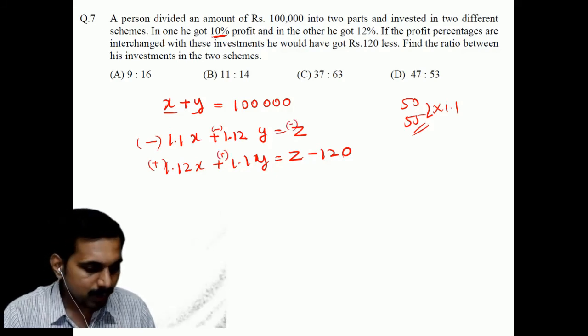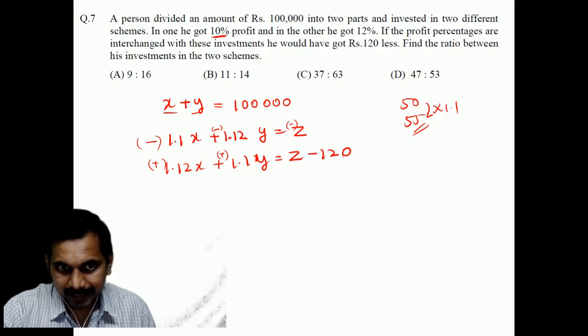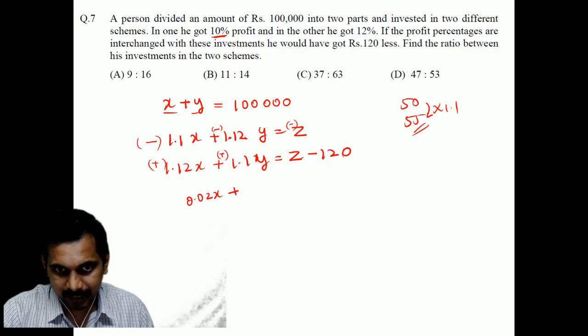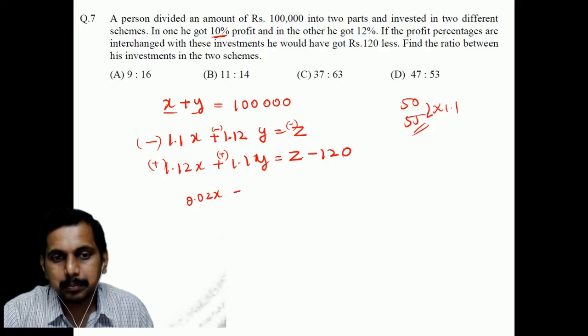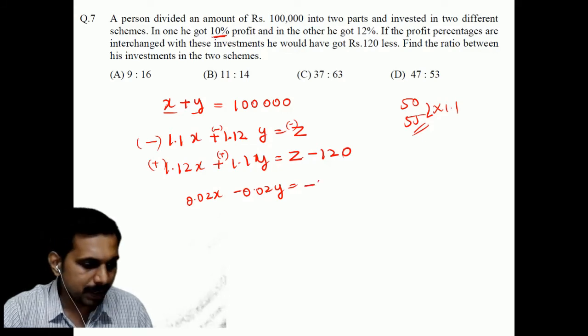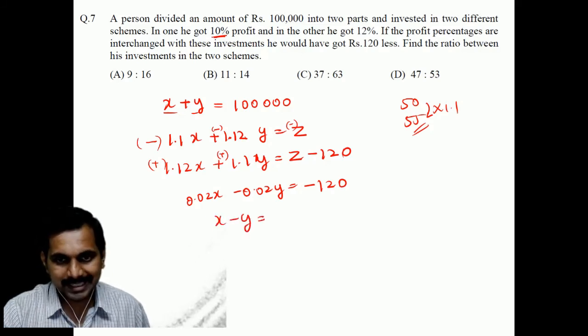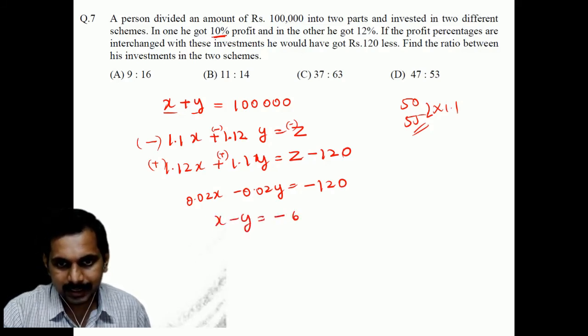When we do that, we will get this minus this, so 0.02x plus here, this minus this, is it not? So minus 0.02y is equal to this minus this, so it is minus 120, correct? So when you do it, you will get x minus y is equal to minus 6000.